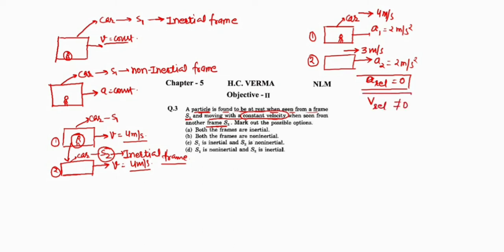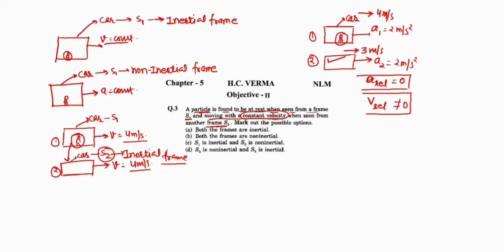Please check all the things carefully. So relative acceleration is 0, but relative velocity is not 0. Tell me whether this passenger is at rest with respect to car number 2 or is moving with a constant velocity.